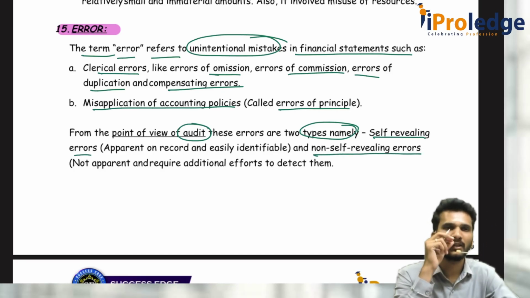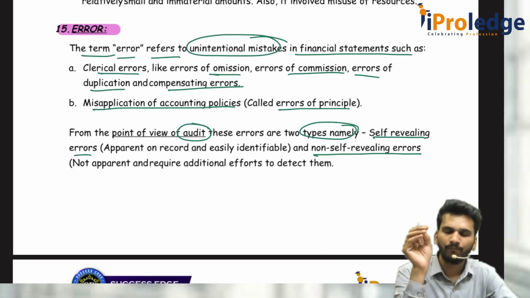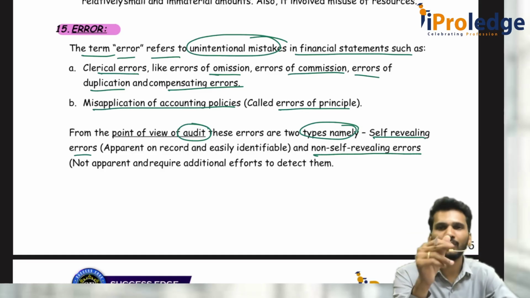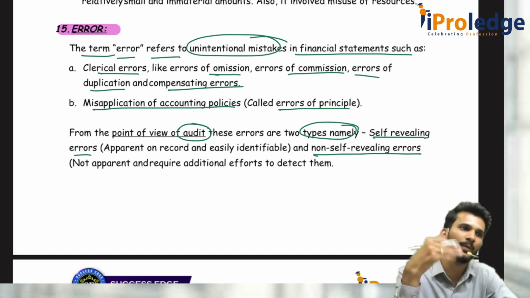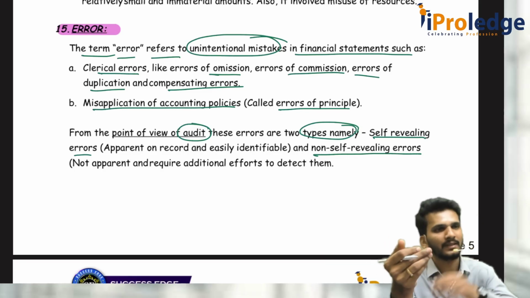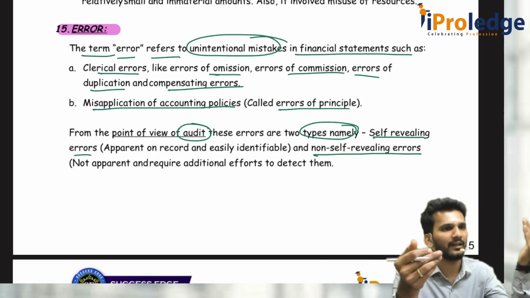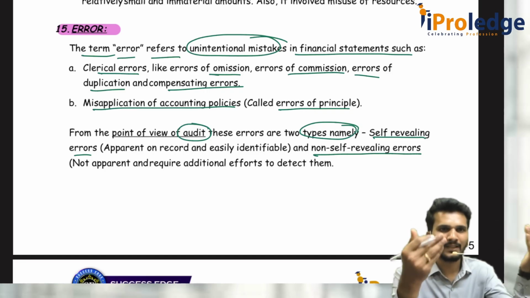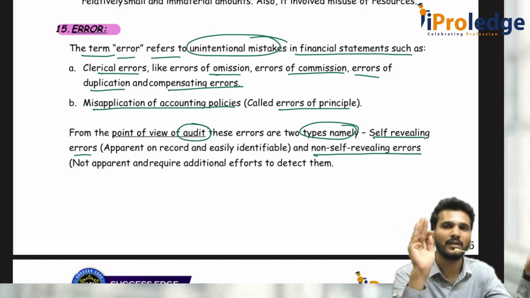Self-revealing errors are those errors which are visible on the financial statement itself. You don't need to do extra work to find out those errors. For example, there is a sale of 10,000 into 10 vouchers, 1 lakh. But in the sales P&L account, it is showing 10 lakh. That means there is an immediately visible self-revealing error. Yes, 10 lakh and 1 lakh, there is a difference. By mistake they added 1 more.